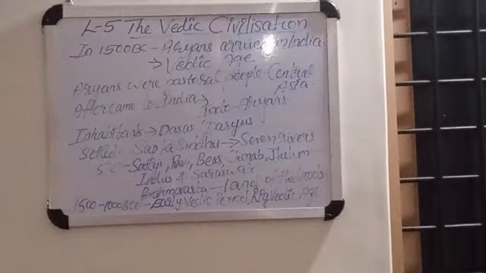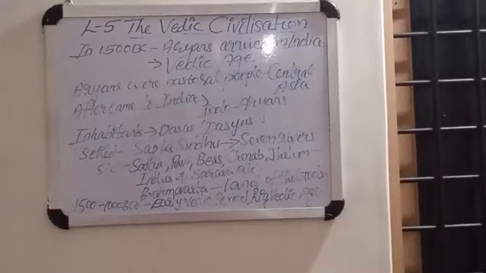The decline of the Indus Valley civilization happened around 1500 BCE, and from this period onwards Indian history is commonly known as the Vedic age or Vedic civilization.